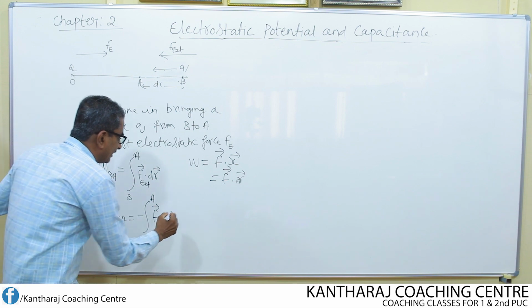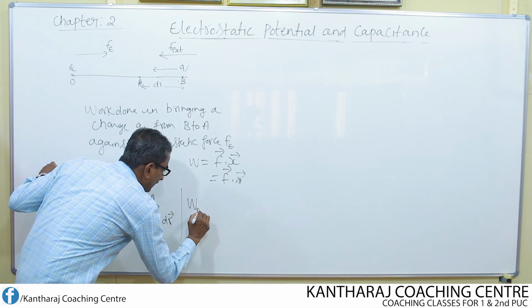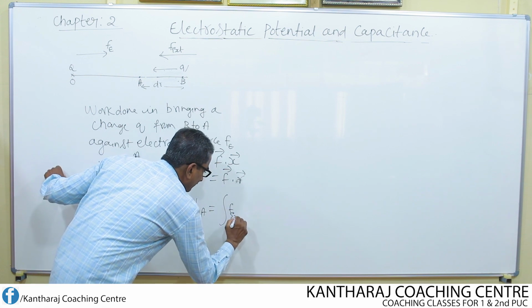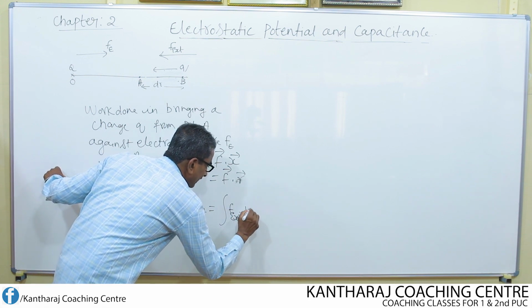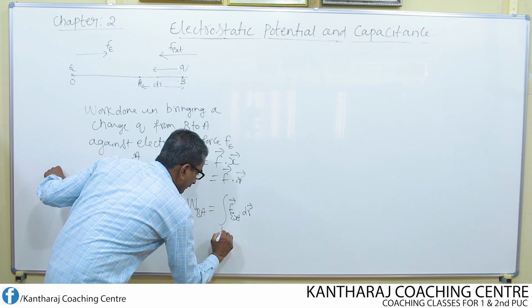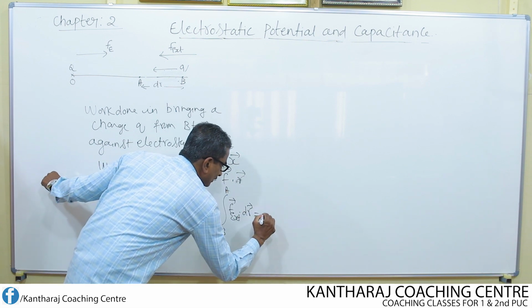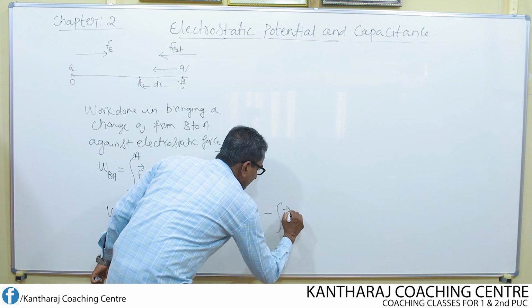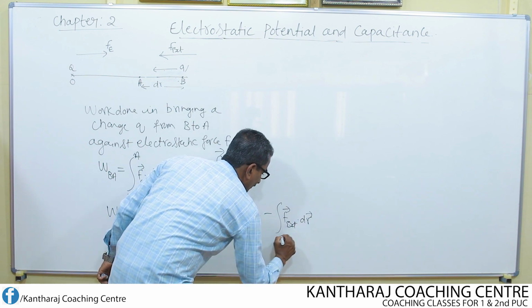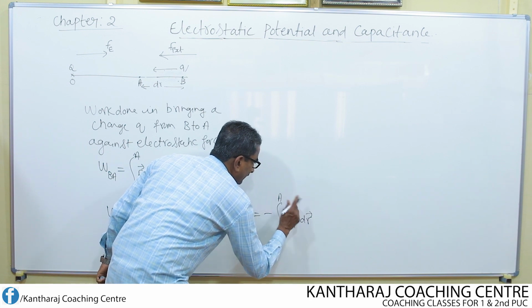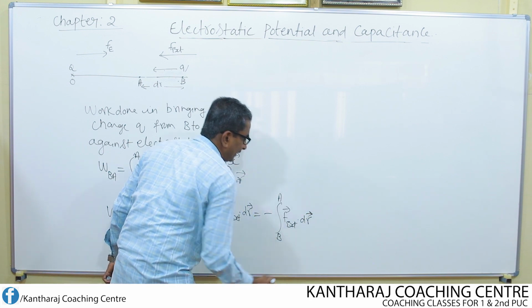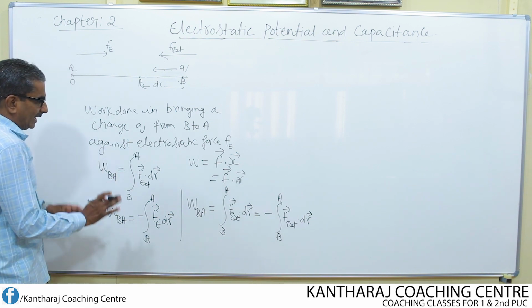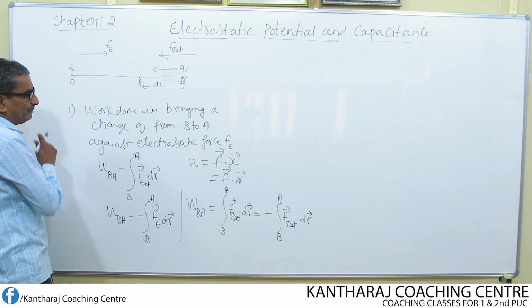So finally, I can write WBA is equal to the integral of F external dot dr from B to A, which is equal to minus the integral of F electrostatic dot dr, once again from B to A. So this is one aspect which you have to remember.